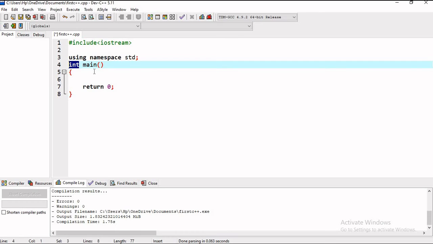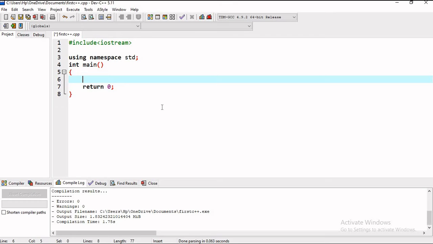Then there is int main. Actually you can also write void main. Basically int or void specifies the return type of a particular function, because main is actually a function. This we will come to know when we study functions in detail. Now cout and cin are basically the objects that we use to display output or take input from the outside world into our program.